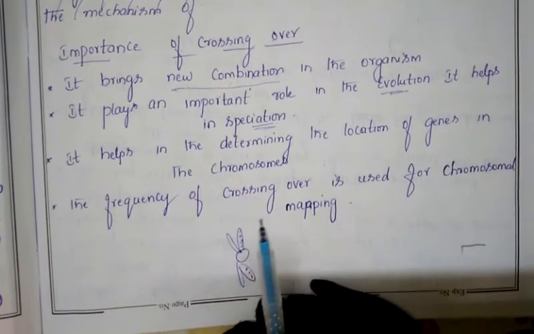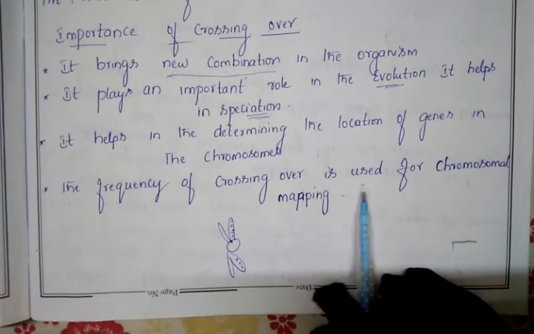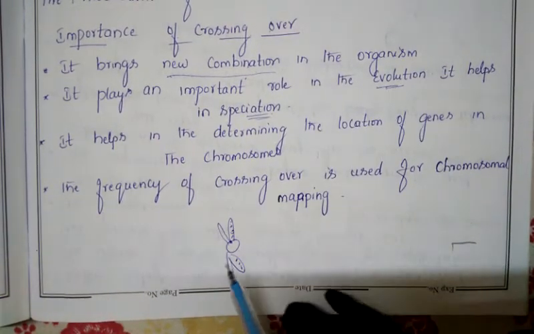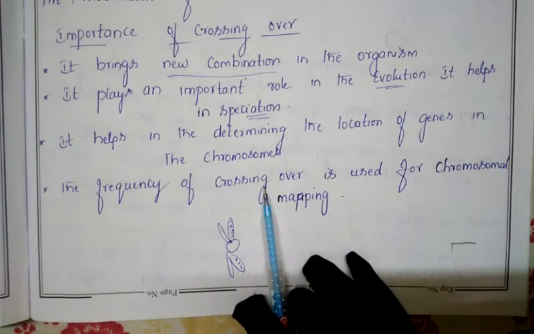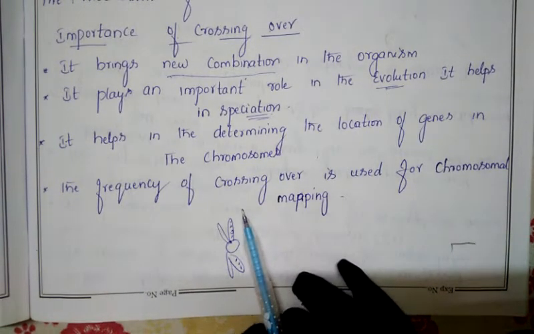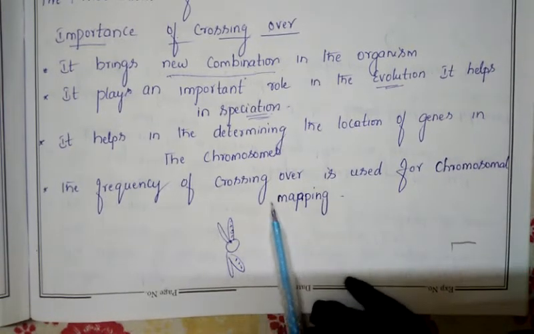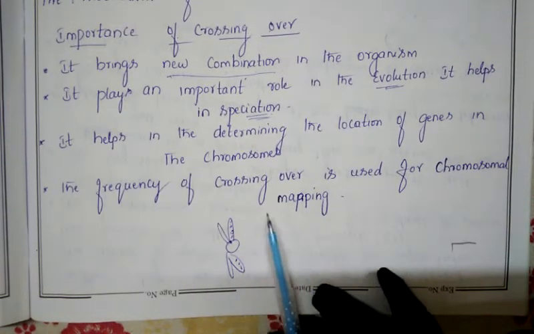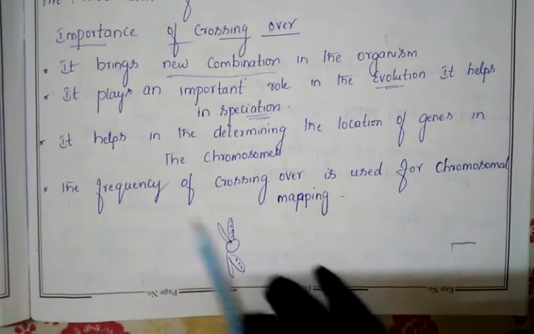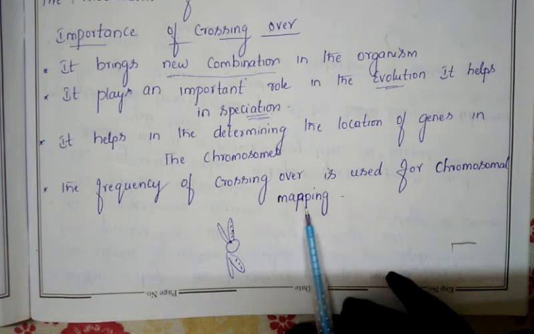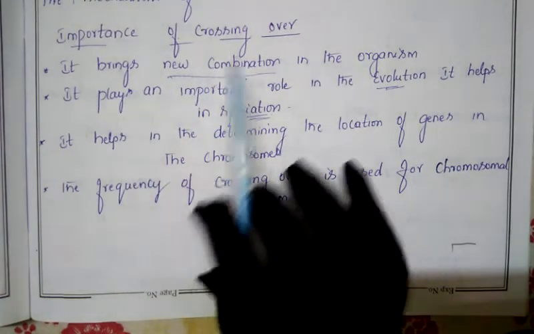This is another benefit we are getting. Next, the frequency of crossing over is used for chromosomal mapping. The frequency of the continuous crossing over which takes place in the chromosomes of the organism, due to that we can go for chromosomal mapping. What the meaning of chromosomal mapping is, I will tell you later. But through crossing over we can get the chromosomal mapping. So this is the importance we are getting from crossing over.